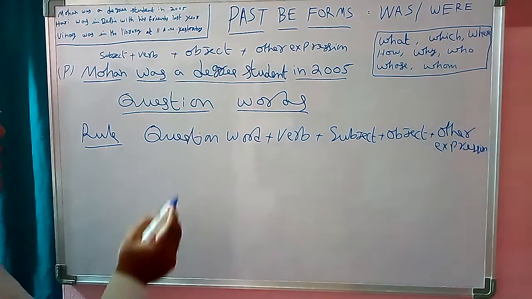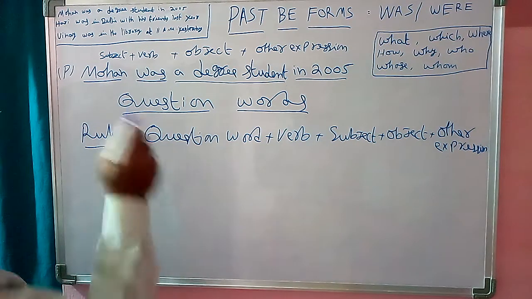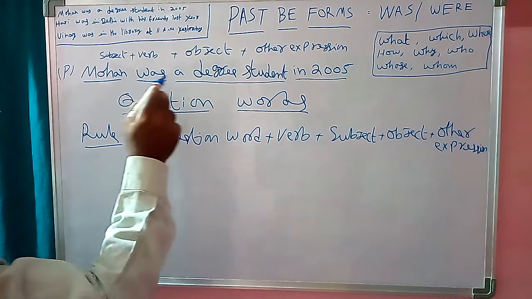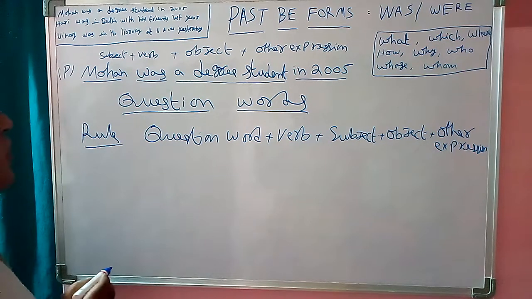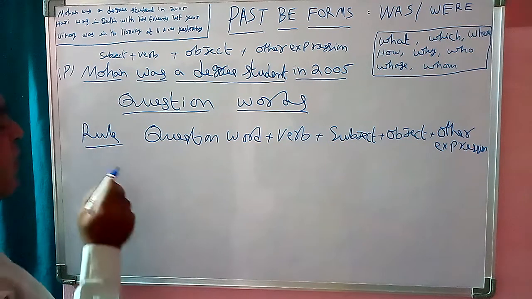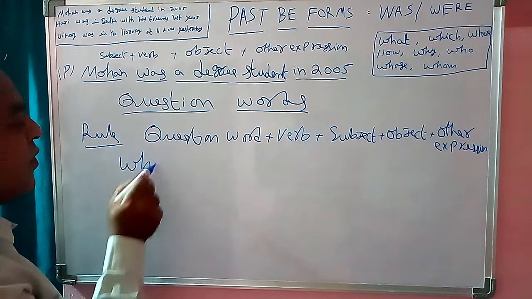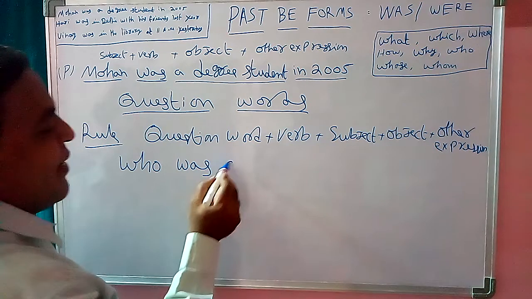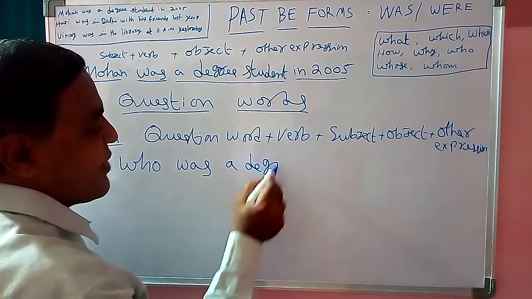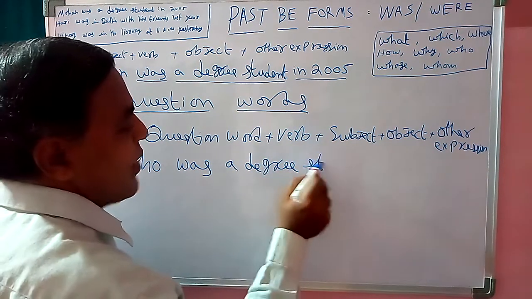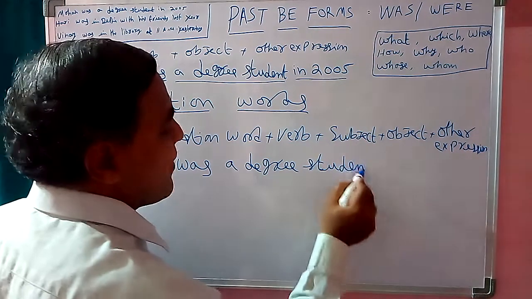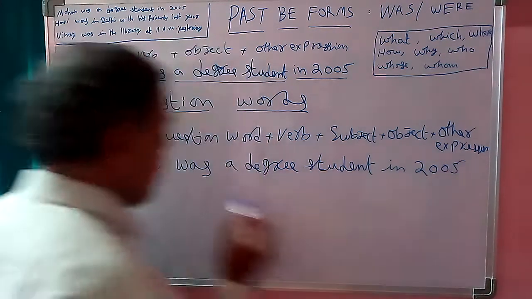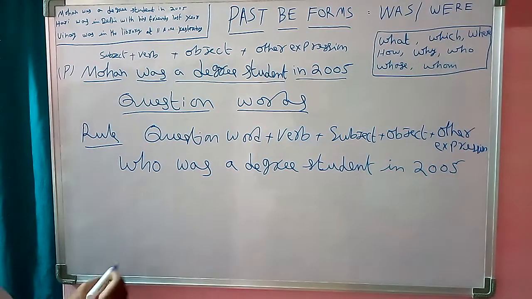So now we write the question. Positive statement: Mohan was a degree student in 2005. So now I am going to write the question word. Who was a degree student in 2005?